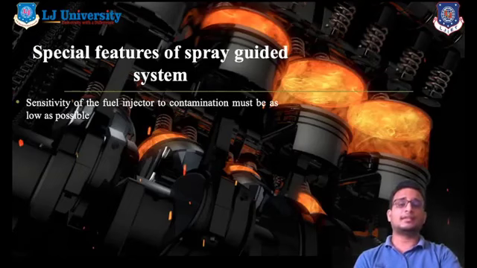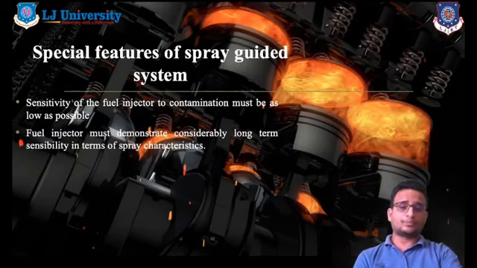the fuel injection system is directly connected with the camshaft, and we can say that it's directly concerned with the crankshaft rotation. So in the injection system, contamination of fuel at the top of the injection system, or we can say at the tip of the nozzle, must be as low as possible, because if contamination occurs at the nozzle tip, there might be a chance of failure of the spray pattern, right? Now, sustainability of the fuel injection system.